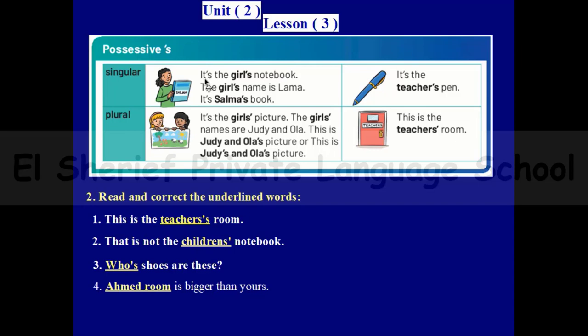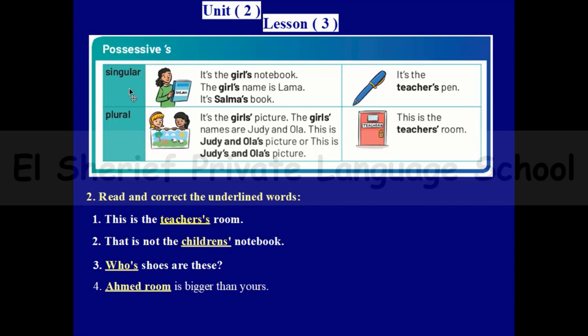From the first example, it's the girl's notebook. So this is one girl. The girl's name is Lama. It's Salma's box. So if there is a singular word, I will just add apostrophe S. And look at this example. It's the teacher's pen. So if I see apostrophe S, that means this is one teacher, a singular person.